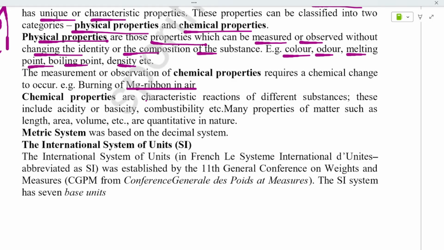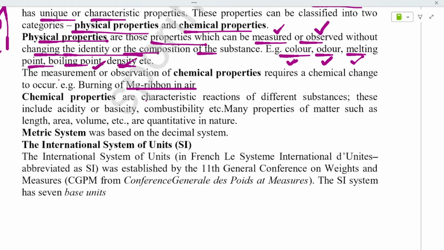What they are trying to say is, they are the properties which can be measured and observed without changing the identity of the composition. Like color, you can measure or observe the color, and the composition of the substance will not be changed. Odor in the sense it is smelling. And next is melting point and boiling point and density also.